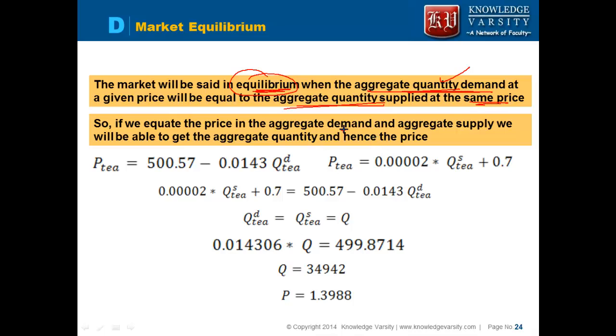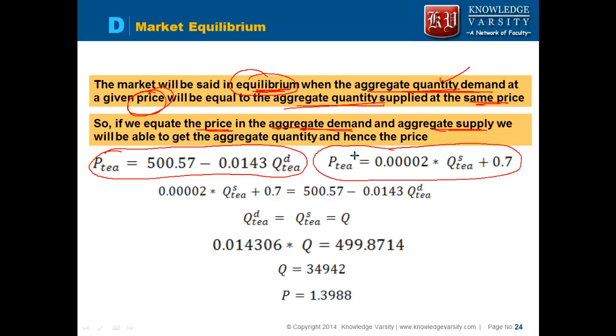So how do you get it? We are saying that the price level is the same. So what we can do is equate the price in the aggregate demand and the aggregate supply. So we have simultaneous equations. This is your inverse demand function, and this is your inverse supply function. Equilibrium is when the price is the same. We want to know the quantity demanded and the quantity supplied. It will happen that the quantity demanded and supplied will also be the same. So at equilibrium the price is equal and the quantity demanded is equal to the quantity supplied.